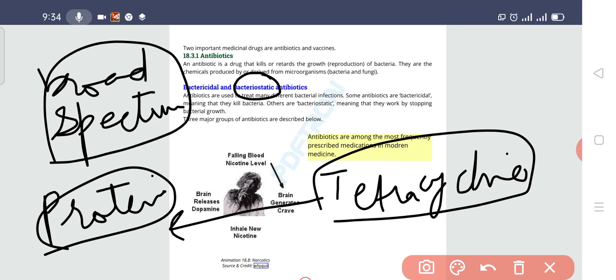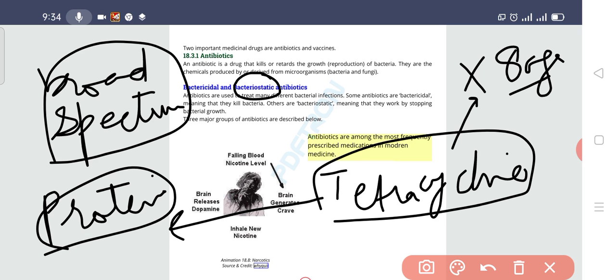But tetracycline is not recommended for a child who is below the age of 8. The reason is that this kind of antibiotic also destroys tooth development. So this kind of antibiotic is not recommended for a child below the age of 8.